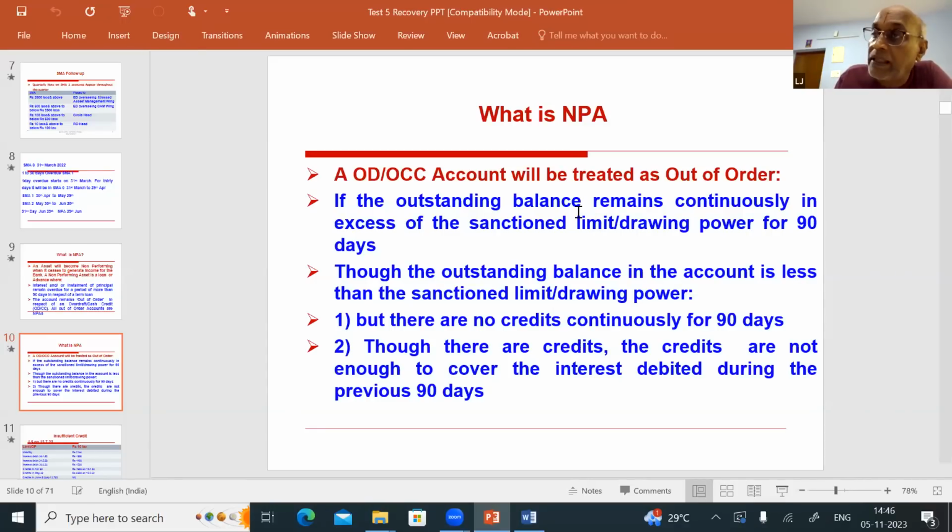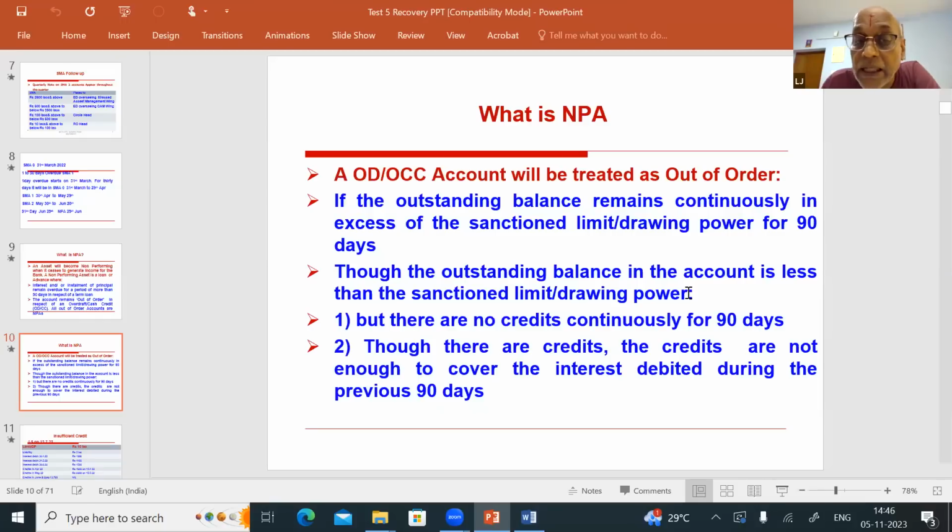The first point is the outstanding balance in the account is continuously in excess of the sanctioned limit for 90 days. At the end of the 90th day, the account will slip to NPA. The second category, though the outstanding balance in the account is less than the sanctioned limit or drawing power. So liability is not more than the limit.